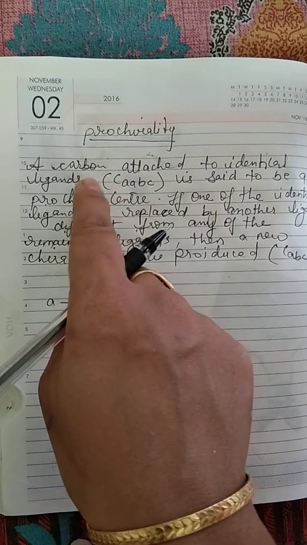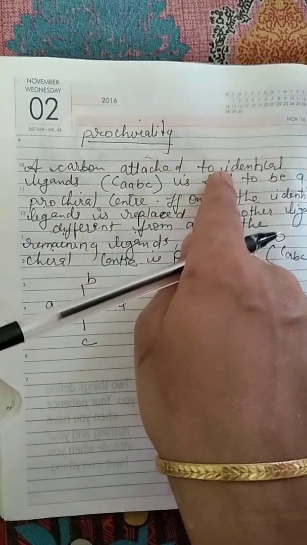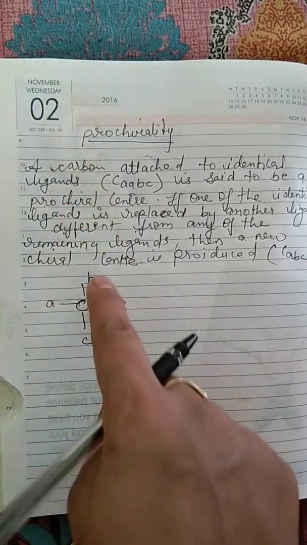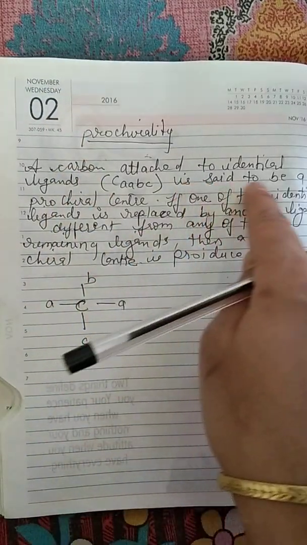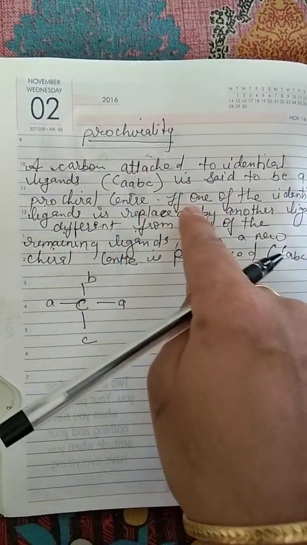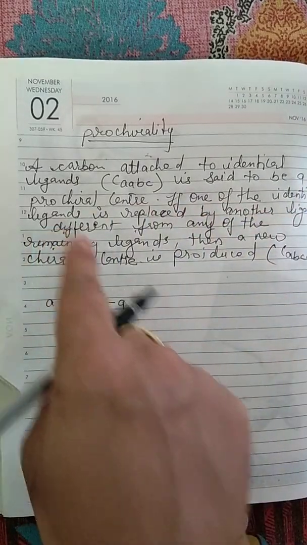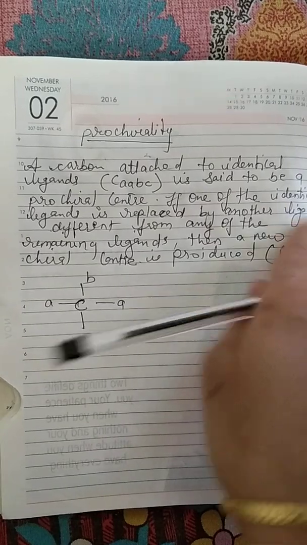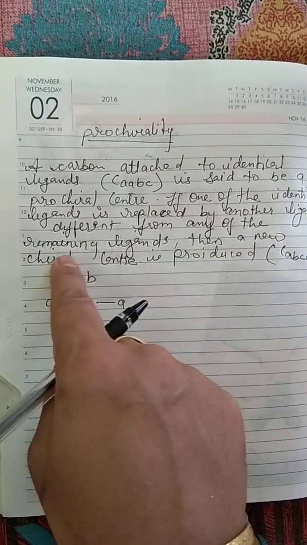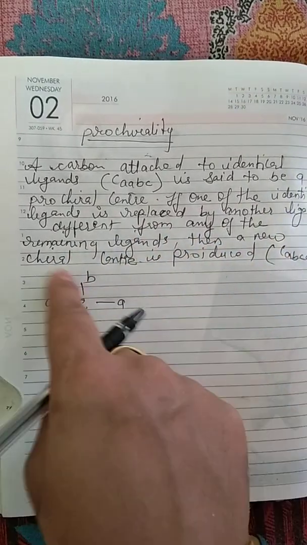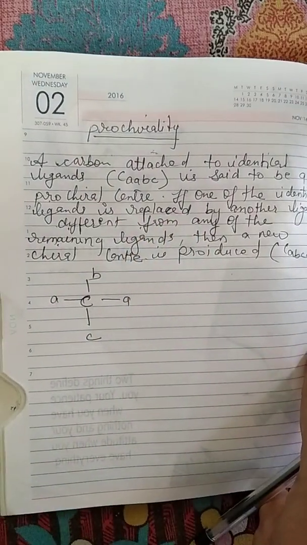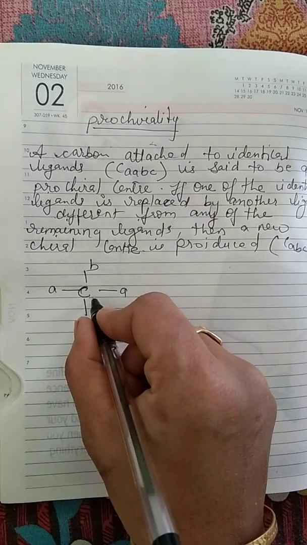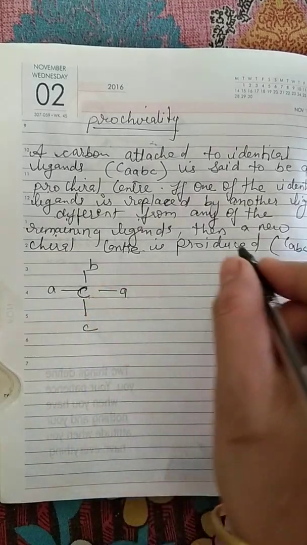Now what is said in this definition? A carbon attached to two identical ligands is said to be a prochiral center. If one of the identical ligands is replaced by another ligand different from any of the remaining ligands, then a new chiral center is produced. This prochiral center we can change to a chiral carbon. How?